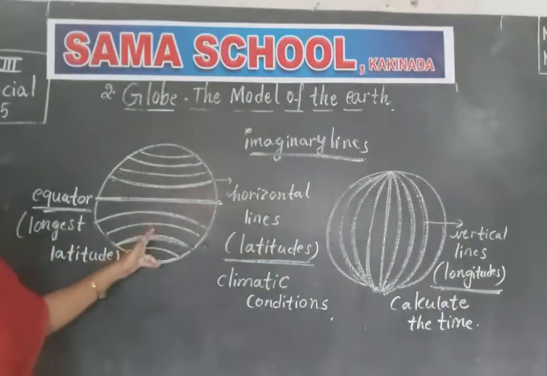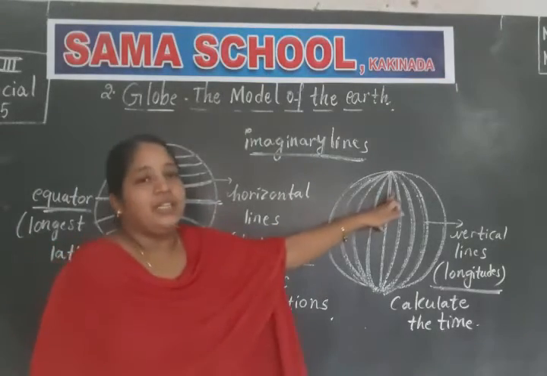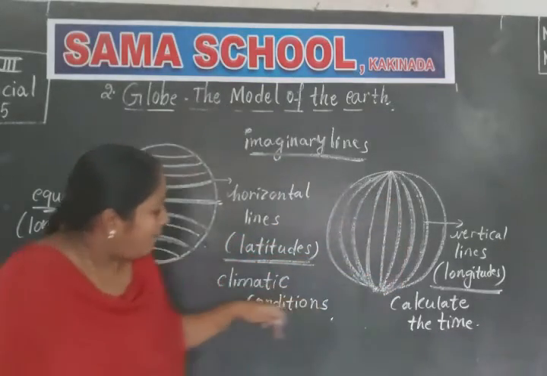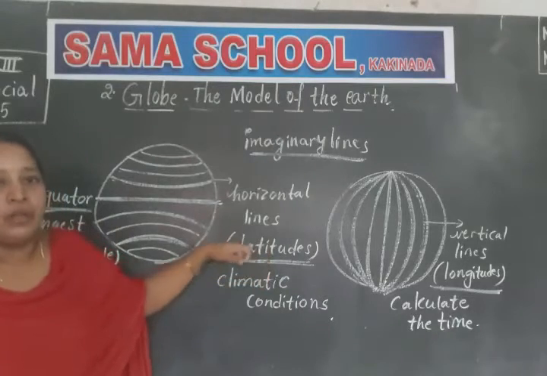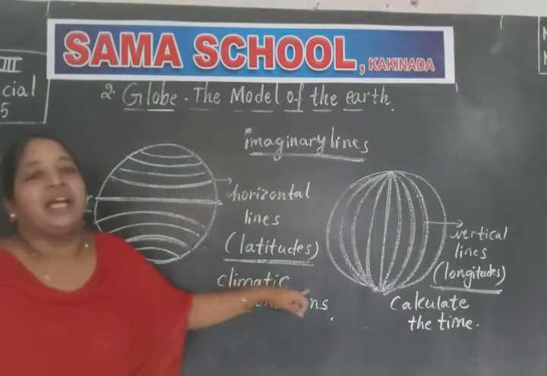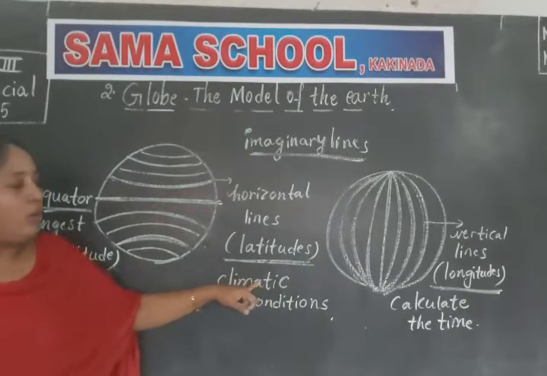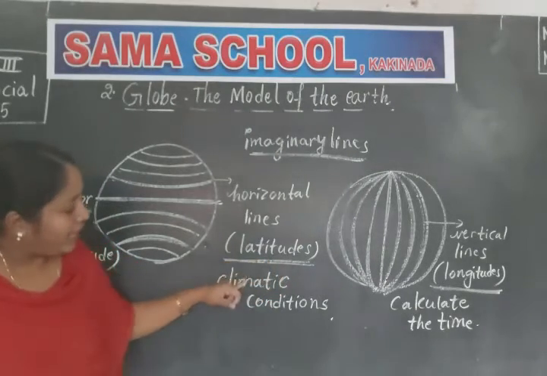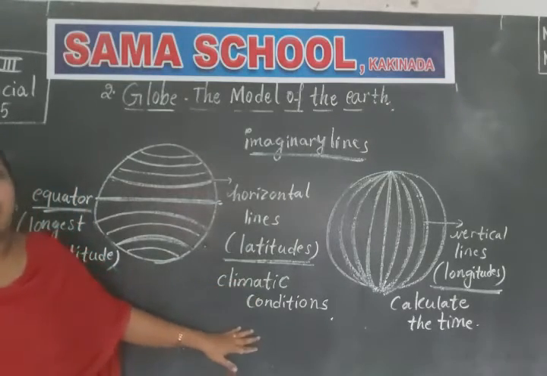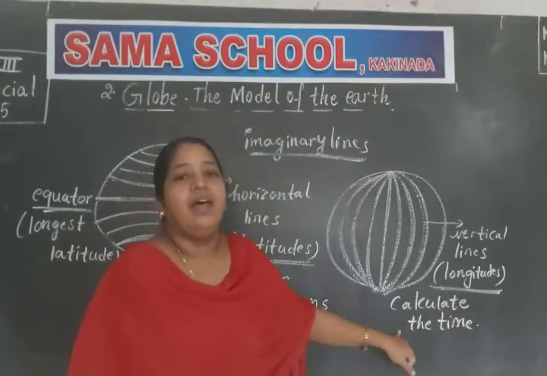One is latitudes. These horizontal lines are called latitudes and the vertical lines are called longitudes. Because of latitudes, we can know the climatic conditions, climate, weather. And because of longitudes, we can calculate the time.